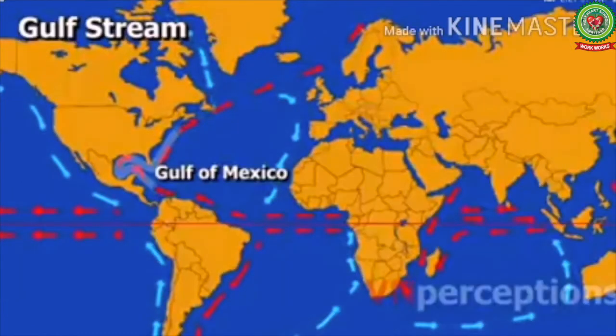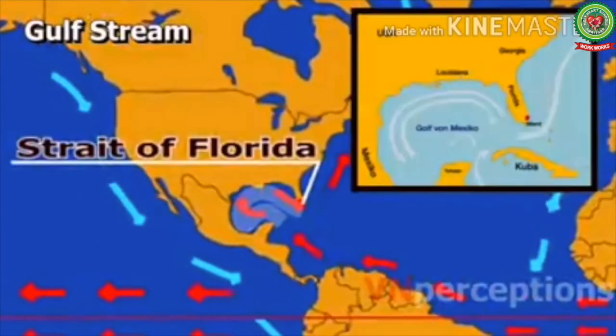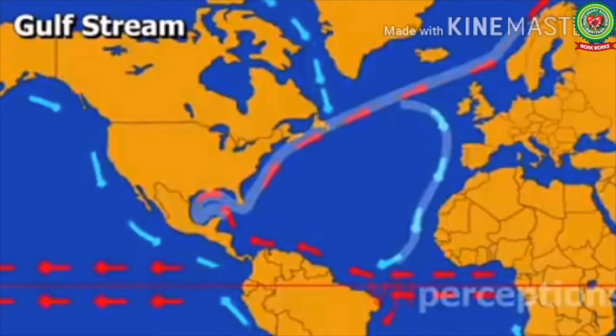It originates in the Gulf of Mexico, exits through the Strait of Florida. Strait here refers to a narrow stretch of water body that joins two water bodies and separates two land masses. This stream follows the eastern coastline of United States and Newfoundland before crossing the Atlantic Ocean. At about 30° west and 40° north, it splits into two, with northern stream crossing to northern Europe and southern stream recirculating off West Africa.